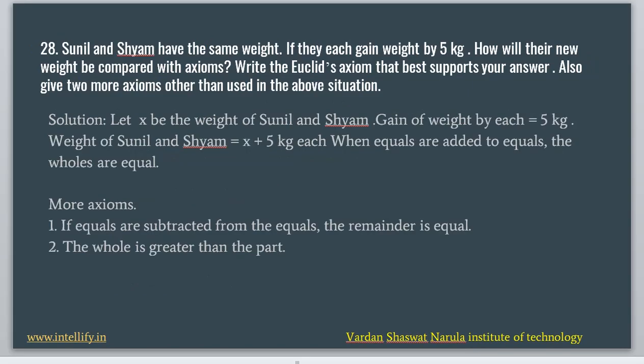Question number 28. Sunil and Syam have the same weight. If they each gain weight by 5 kg, how will their new weights compare, according to Euclid's axiom? Let us consider that Sunil and Syam both had weight x, because the weight they had previously was the same, and the gain is also the same, 5 kg. So the weight now will be x + 5 kg for both Sunil and Syam.